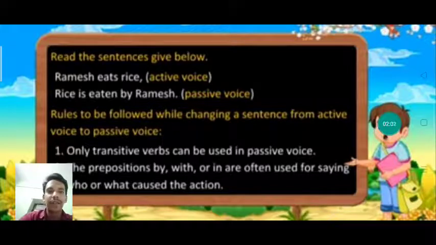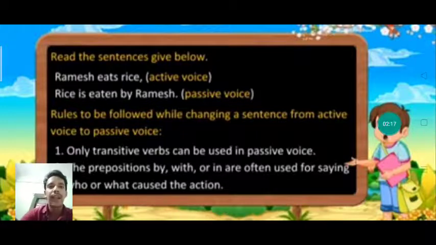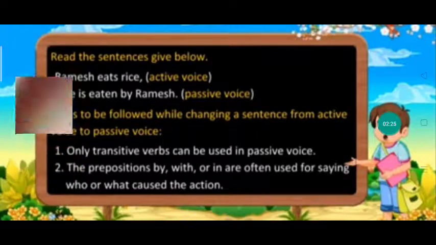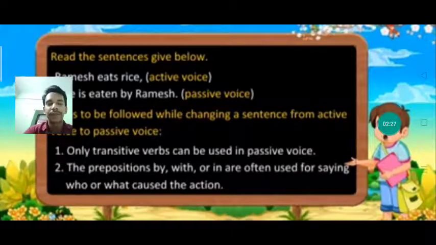Now children, we will learn what are the rules to be followed while changing a sentence from active voice to passive voice. This part is very important because we have to understand the certain rules required to change the active voice to passive voice and from passive voice to active voice. The first rule is that only transitive verbs can be used in passive voice. The second point we can remember is the prepositions by, with, or in are often used for saying who or what caused the action.